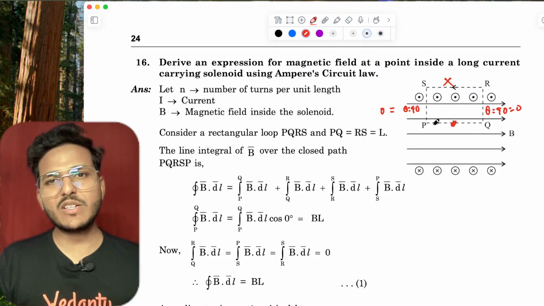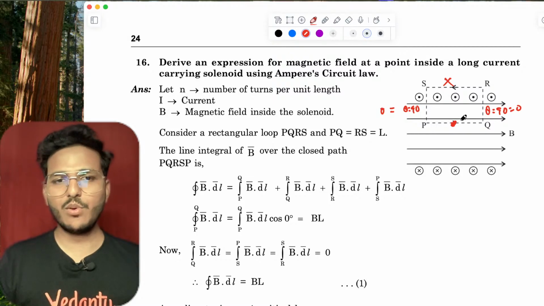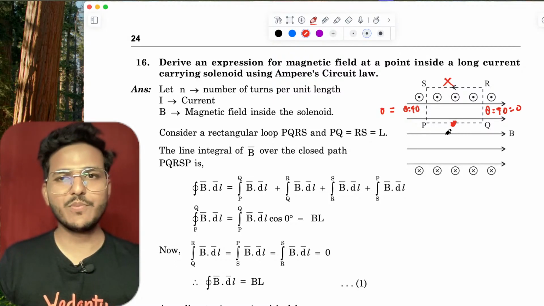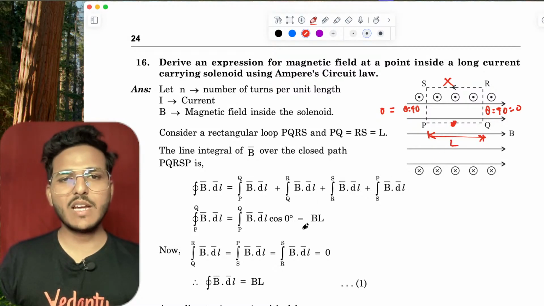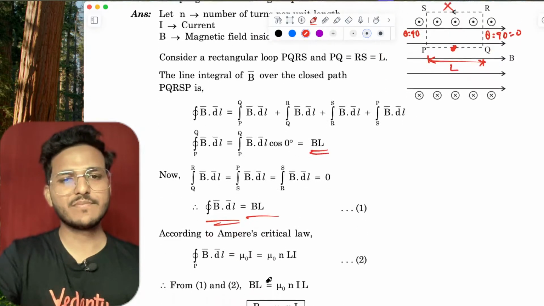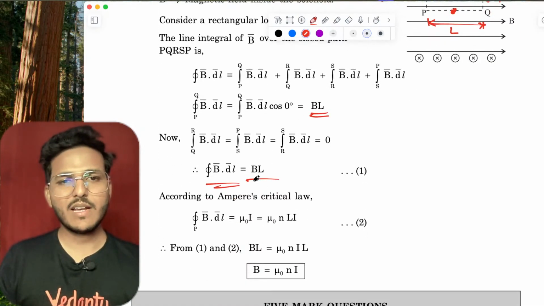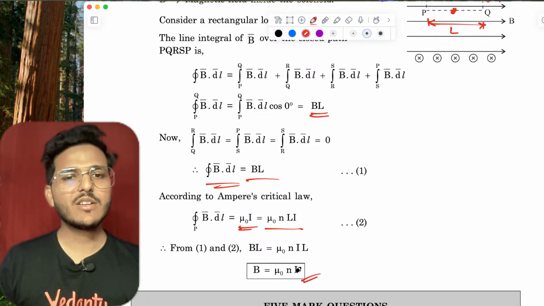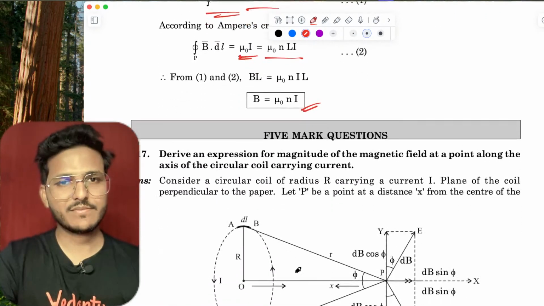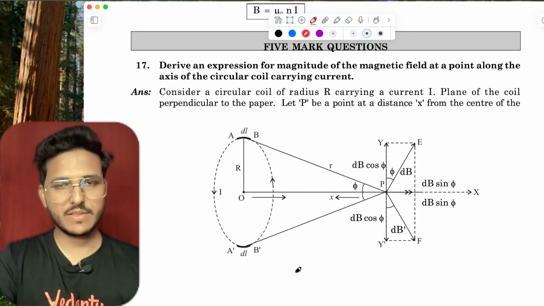Only the magnetic field due to PQ remains. And the length of this is L, so it is BL. So B dot dl equals BL. Applying Ampere's circuital law, that is mu naught times I, mu naught times nLI, that is mu naught times NI.